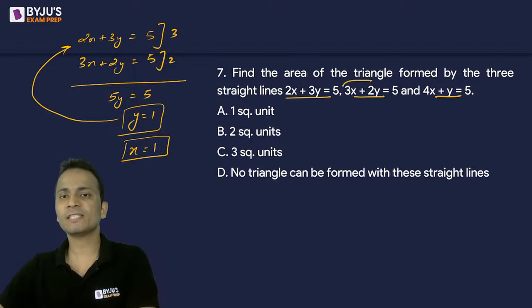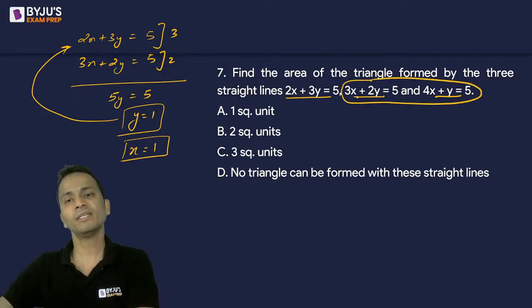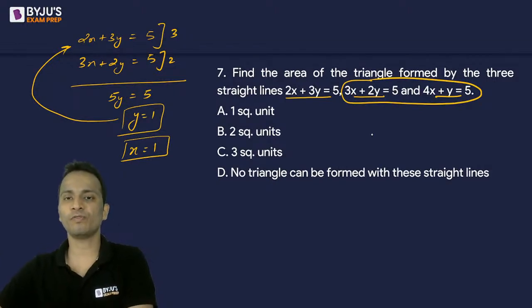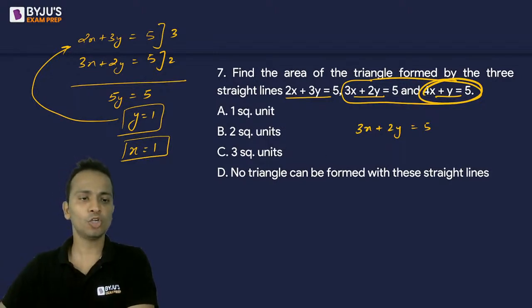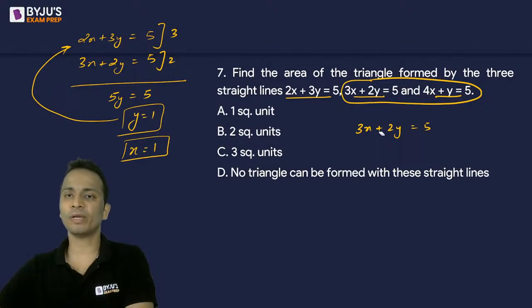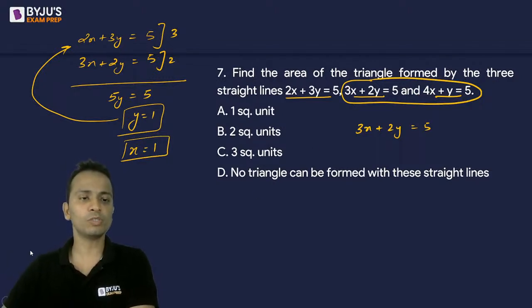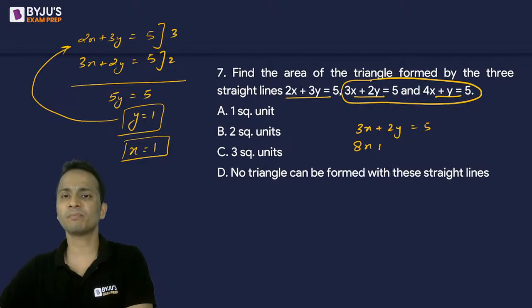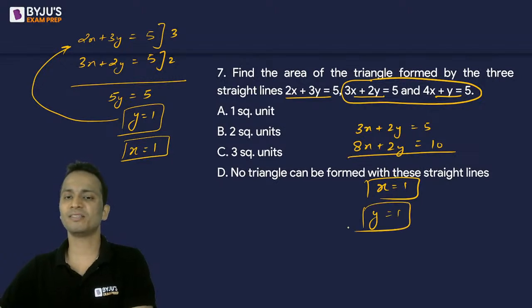Now if you'll consider the second and third line, okay, so 3x plus 2y equal to 5, 4x plus y equal to 5. So I'll write them once again. 3x plus 2y equals 5. And third equation, this one, I'll multiply it by 2. Okay. So 4x plus y equal to 5 को 2 से multiply कर देते हैं. So it will become 8x plus 2y is equal to 10. Subtracting, I'll get the value of x once again as 1 and the value of y will also be 1, right?